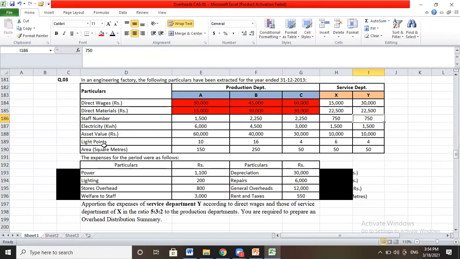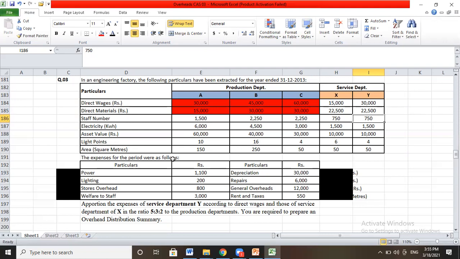We can remove all four zeros and get 6:4:3:1:1 ratio. Light points: in case information is given about light points, we should follow lighting expenses in this ratio. Otherwise we use area in square meter. So this time we have light points: 10, 16, 4, 2, 4, 4, 6 and 2. So the 2's table will help us. Area in square meter, reduce by one zero, you will get 5 1s are 5, 5 1s are 5, 5 1s are 5, and 5 5s and 5 3s.